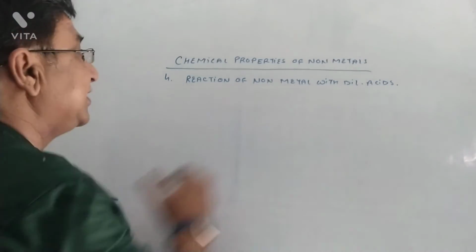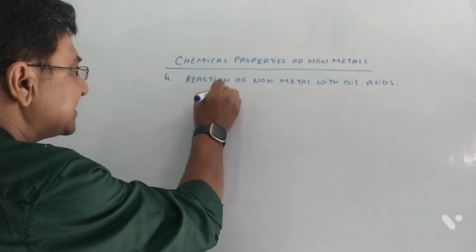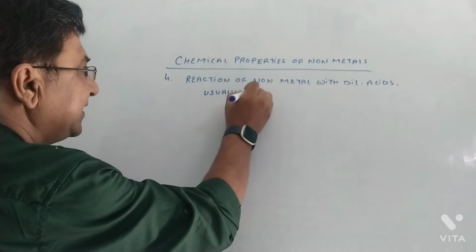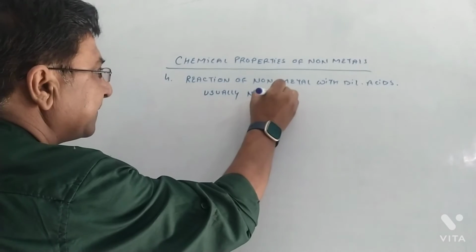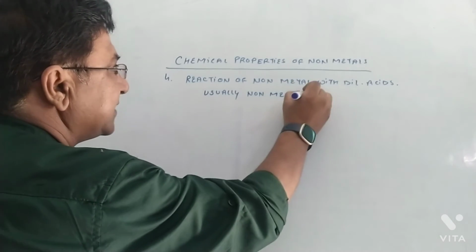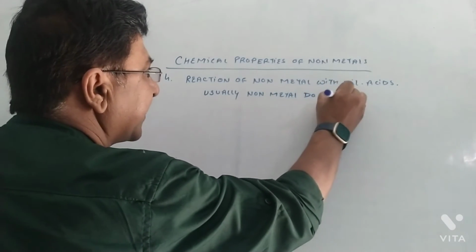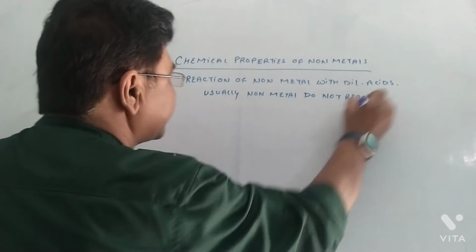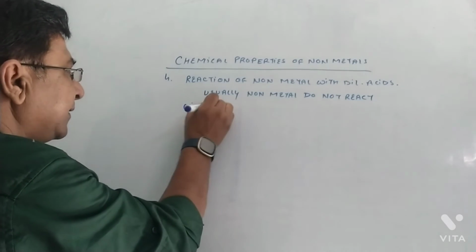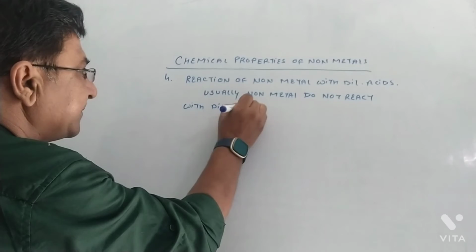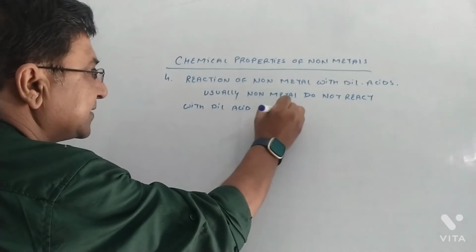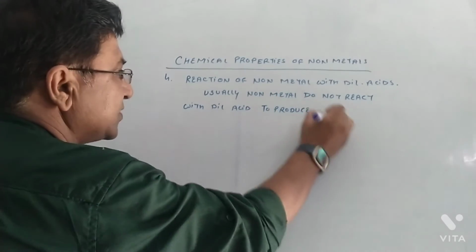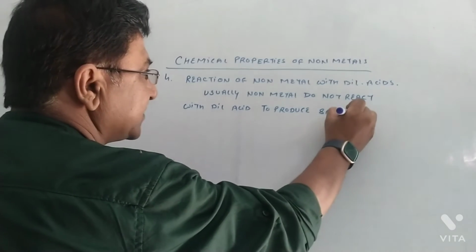I said usually, which means some examples are there. Usually non-metals do not react with dilute acids to produce salt and water.